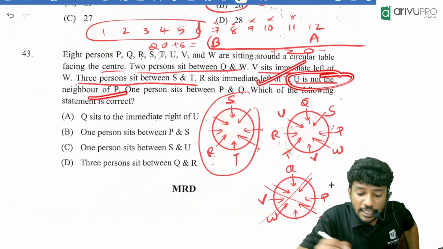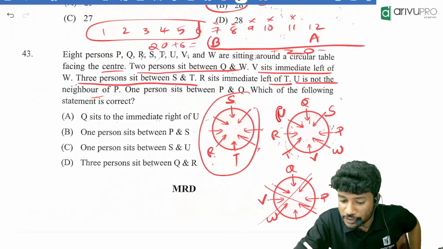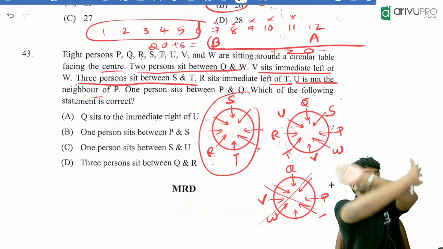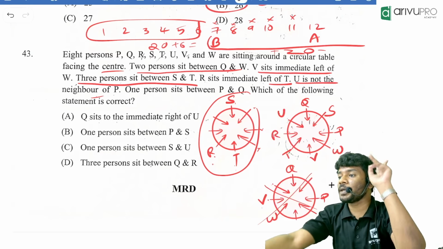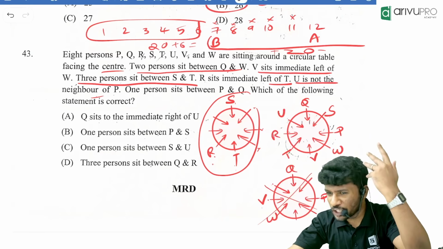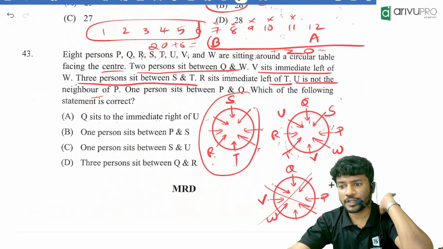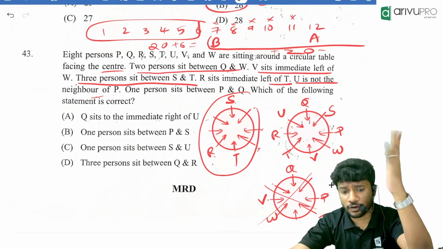U is not a neighbor of P. Is U a neighbor of P over here? No, U is not a neighbor of P. That means everything is correct. So people, when a question is complicated, what will you do? You will check for all the possibilities. Are you getting the point? Akshaya, you got the point? So when the question is complicated, look for all possibilities.